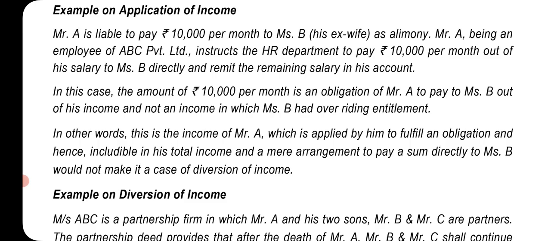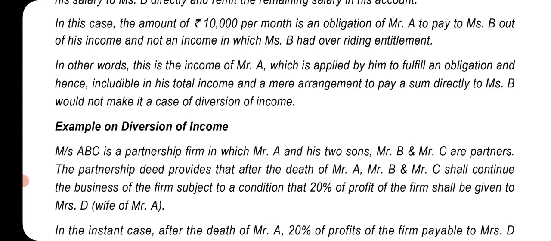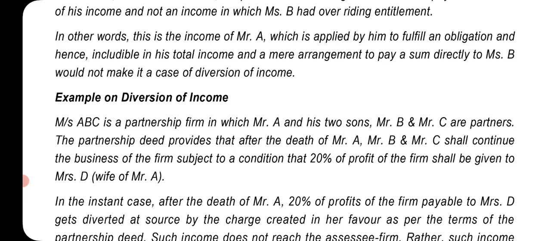In this case, the amount of rupees 10,000 per month is an obligation of Mr. A to pay to Mrs. B out of his income, and not an income in which Mrs. B has had overriding entitlement. In other words, this is the income of Mr. A, which is applied by him to fulfill an obligation and hence includable in his total income, and a mere arrangement to pay a sum directly to Mrs. B would not make it a case of diversion of income.